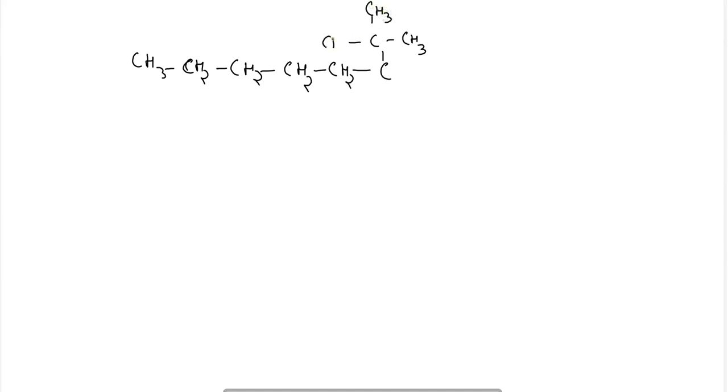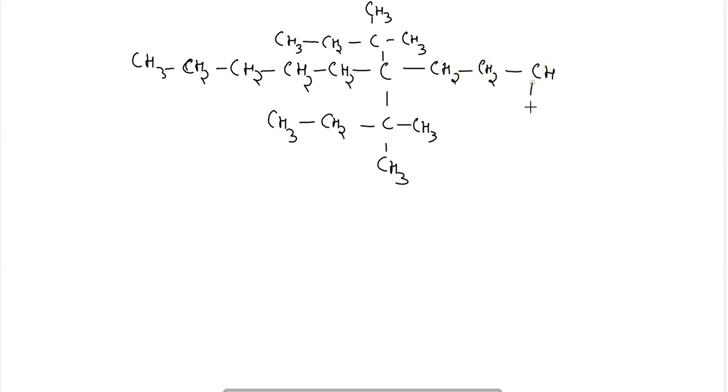Next, when two same complex chains are attached to the compound, when we see that two same complex chains are attached: CH2, CH3, C, CH3, CH3, CH2, CH3, CH2, CH2, CH, CH3, CH3.